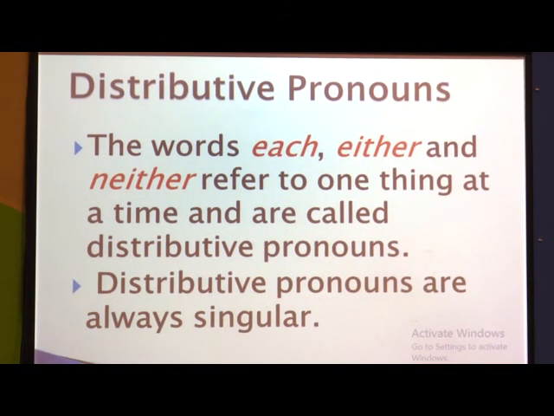See, the pronouns which are used to tell about things one at a time are known as distributive pronouns. Distributive pronouns are always singular. They do not come in plural. For example, each, either or neither.